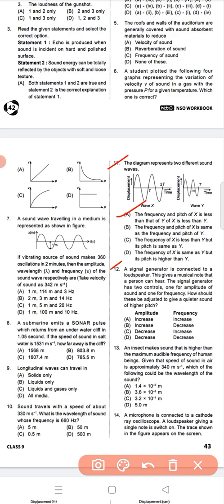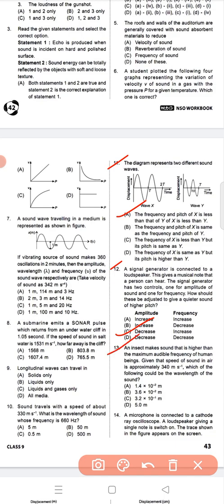Next, question number 12. A signal generator is connected to a loudspeaker. This gives a musical note that a person can hear. The signal generator has two controls, one for amplitude of sound and one for frequency. How should these be adjusted to give a sweeter sound of higher pitch? So question number 12, option C is the correct answer: amplitude decreases and frequency increases.